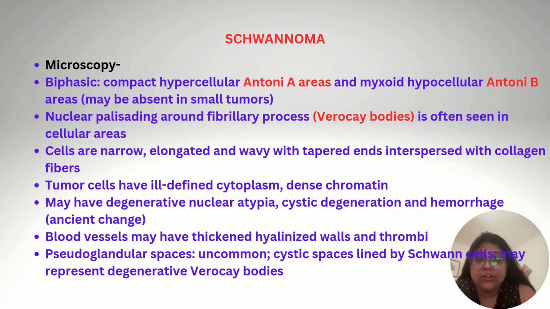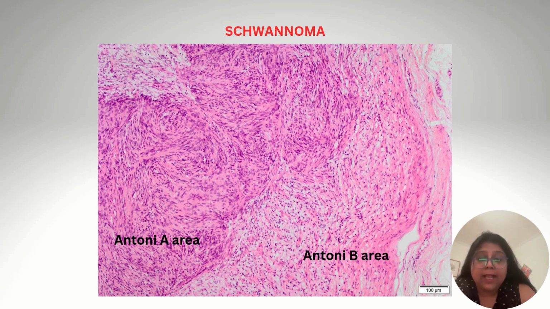They may exhibit degenerative nuclear atypia, cystic degeneration, and hemorrhage, as seen in the ancient schwannoma, which I will be talking about next. Blood vessels may be thickened, hyalinized, and may contain thrombi. Sometimes glandular spaces are there, which are lined by Schwann cells, representing degenerative Verocay bodies. In this micrograph, you can appreciate the highly cellular Antoni A areas and the myxoid hypocellular Antoni B areas. Also, if you notice carefully, you can see the palisading of the Verocay bodies.